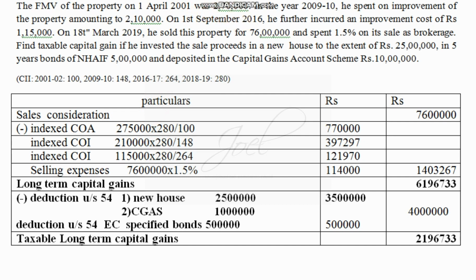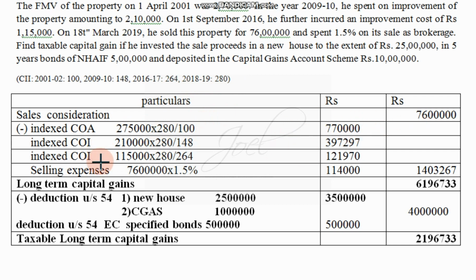In that case, the fair market value as on 1/4/2001 we have to consider, but if the value of acquisition is more than that, then that value you have to consider. So 2,40,000 plus 35,000 will come up to 2,75,000. So that value itself we are supposed to consider. 2,75,000 into present index divided by past index, which is 100. So that is the indexed cost of acquisition.